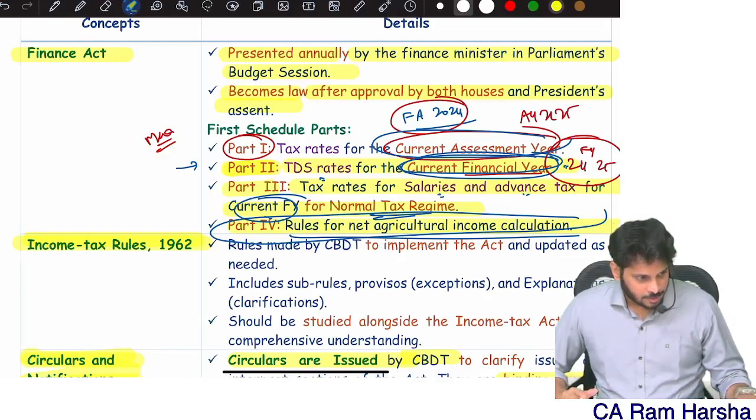On that extra 1,000, 5% means only 50 rupees of extra tax liability, but I lost 12,500 discount because of that 1,000 income.